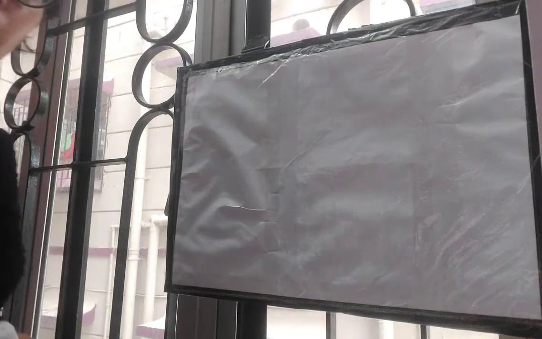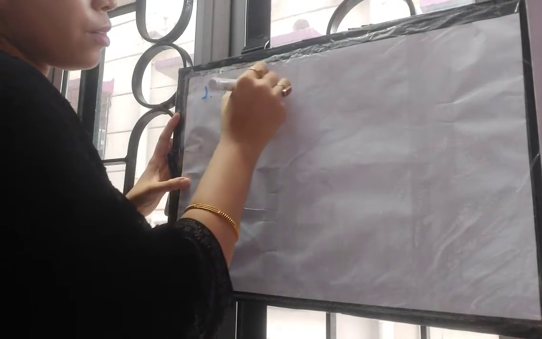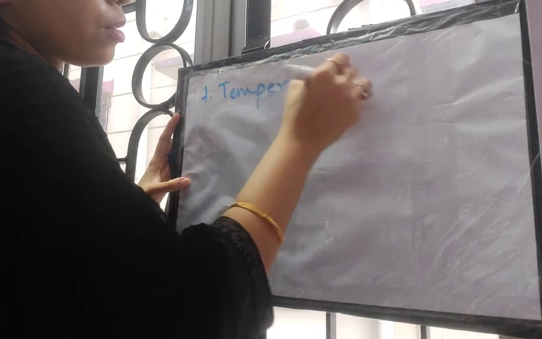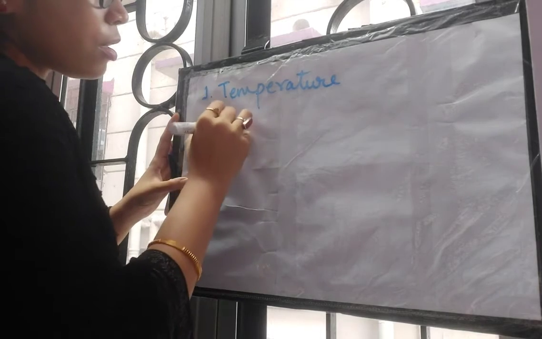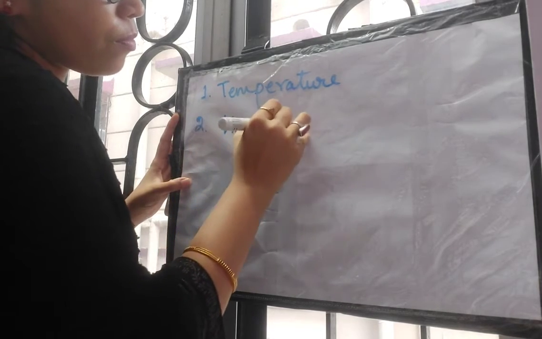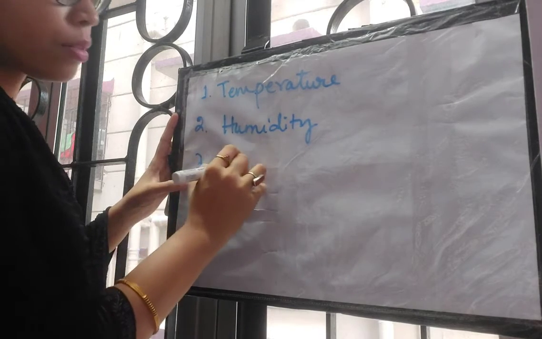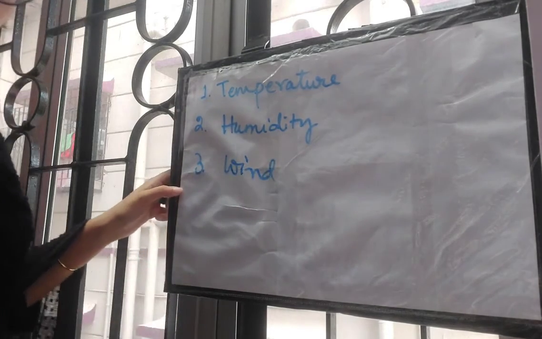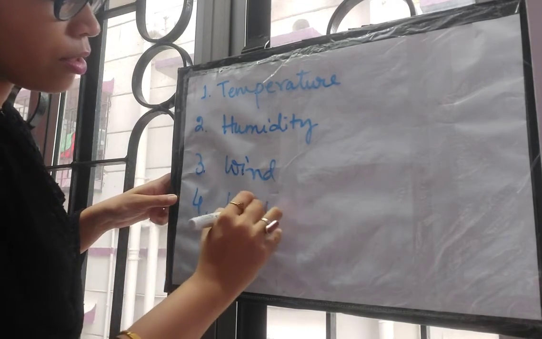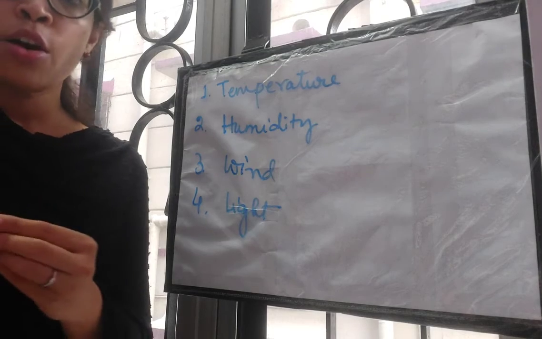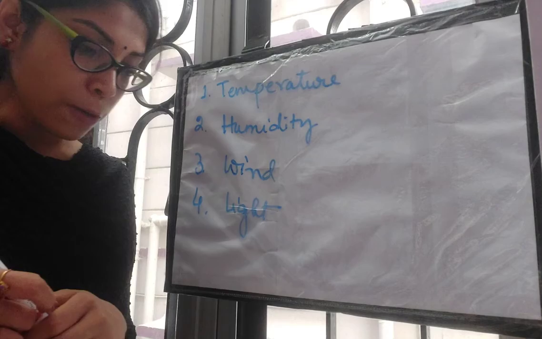Okay, so now let's jot down the factors. First one is temperature. Next one is humidity. Third one is wind. Fourth one is light. These are the 4 external factors that affect transpiration.